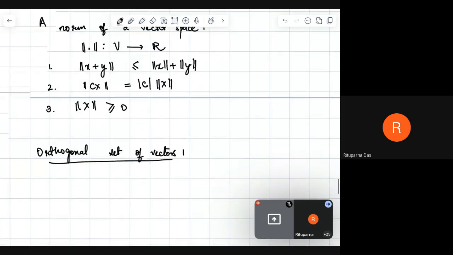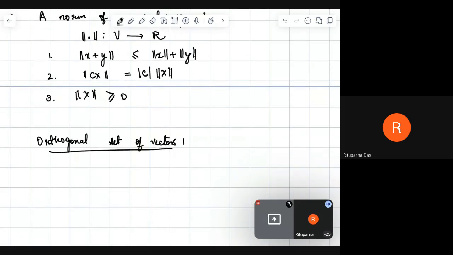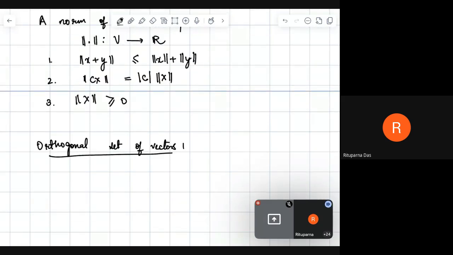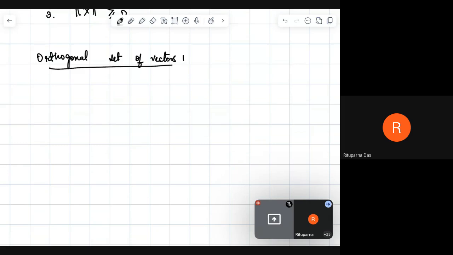So, I'll be discussing Gram-Schmidt's orthogonalization process, and for that, I'm discussing the important definitions around it. And after that, we'll go to Gram-Schmidt's orthogonalization process and how to solve that question. So we have discussed norm, and now we are going to look at what orthogonality means. Two vectors u and v are said to be orthogonal if the inner product of u and v is 0. So this means that u and v are orthogonal.